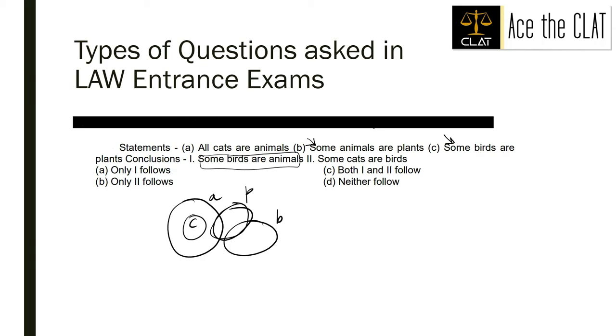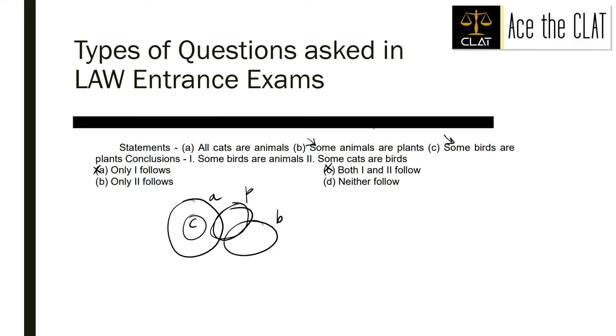Some animals are plants and some birds are plants, where plants is the middle term, and these two are particular propositions, and we know that from two particular propositions we cannot infer any kind of conclusion. So conclusion 1 does not follow. When one does not follow, these two options are gone.